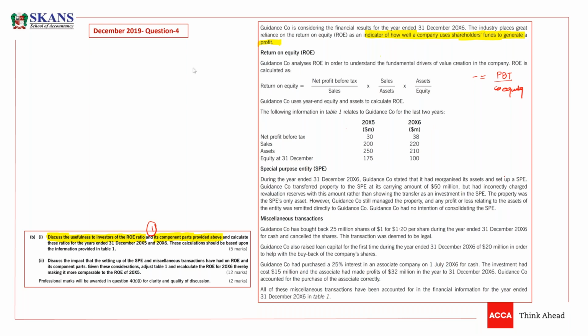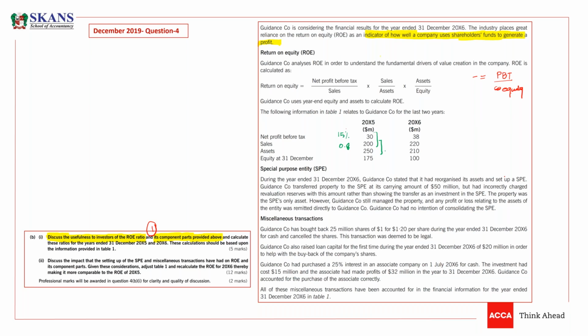So net profit percentage would be 300 divided by 200. It will give me 15%. Then sales to assets ratio. Then what we need to do is sales divided by assets. It will give me sales divided by assets, guys. What would be the answer, guys? Point 0.8. Thank you so much. So this is 0.8.